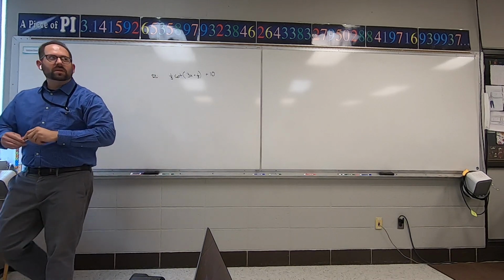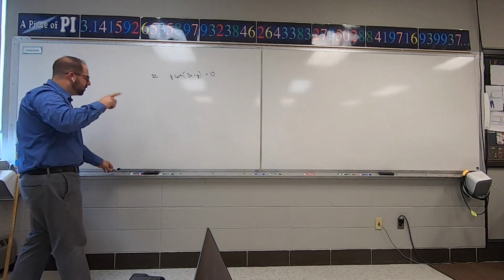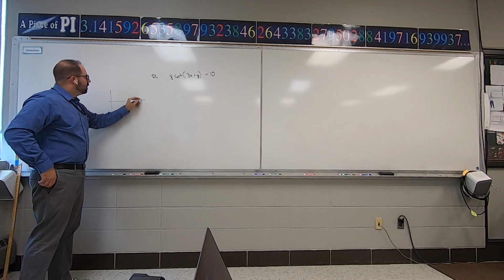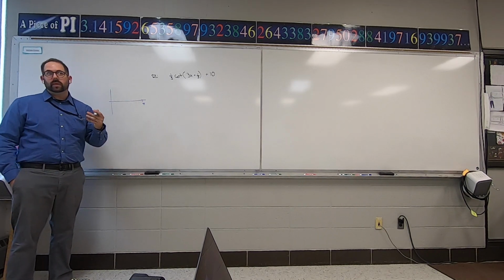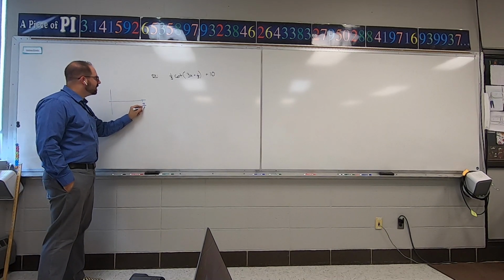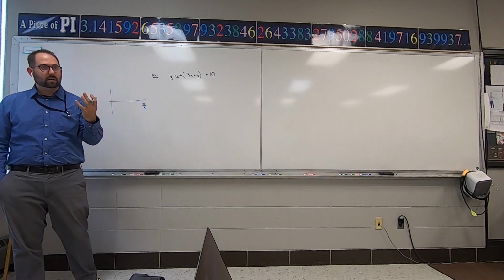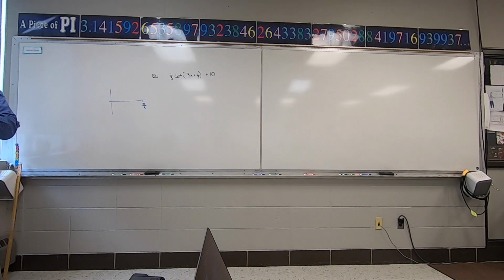Now, let's walk through how we need to do this problem. First step, we have to find the spacing. Now, normal cotangent goes out to pi. We're not doing that. We have to divide by the number in front of x, so that's pi over 3. Remember, tangent and cotangent go out to pi. We've got 3 examples.